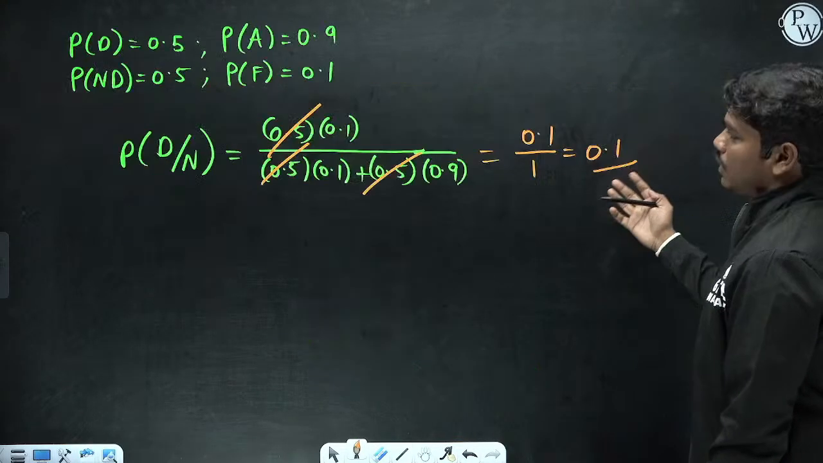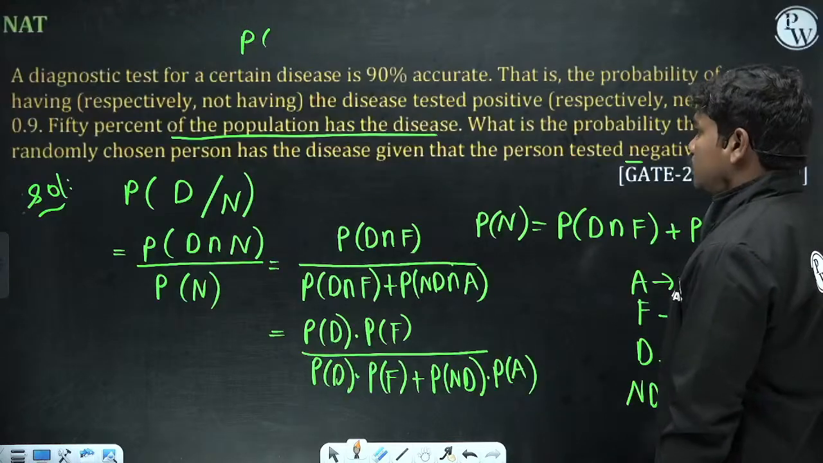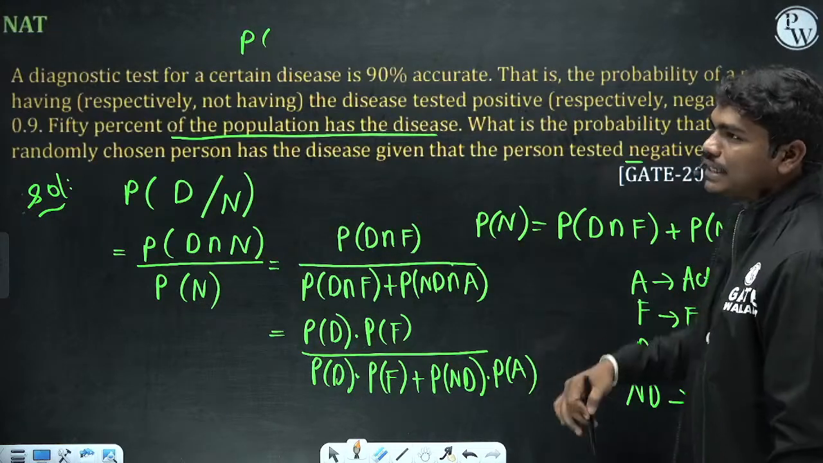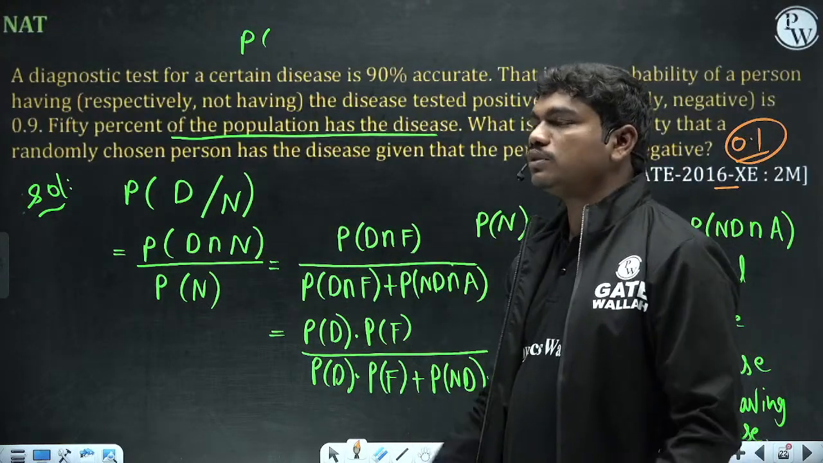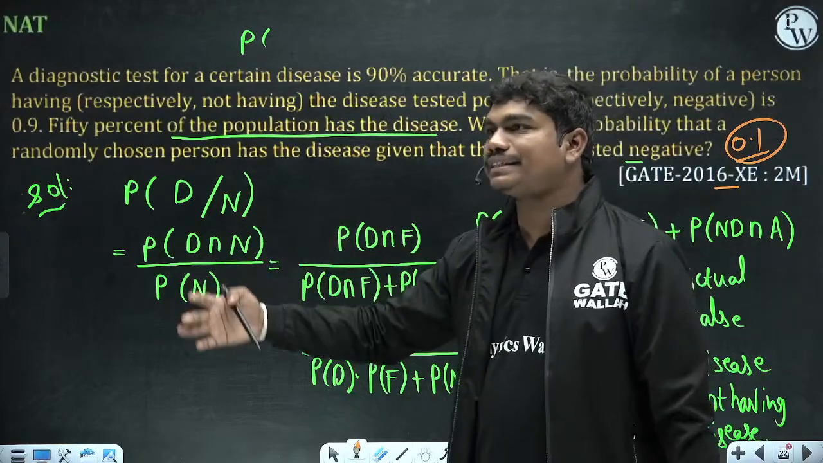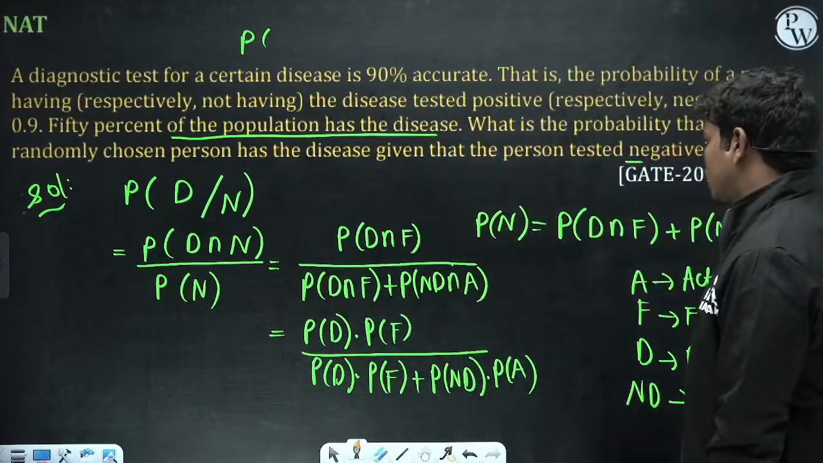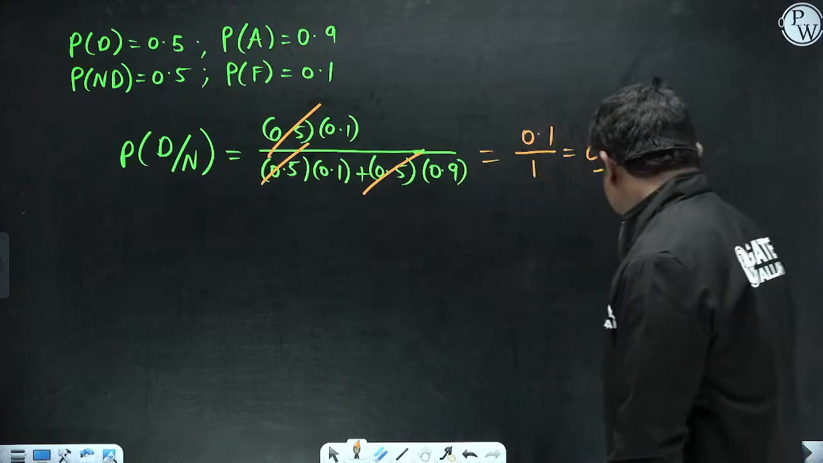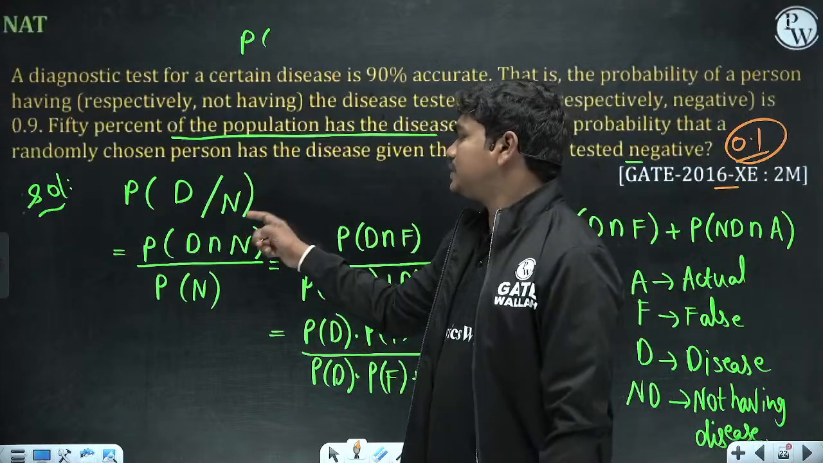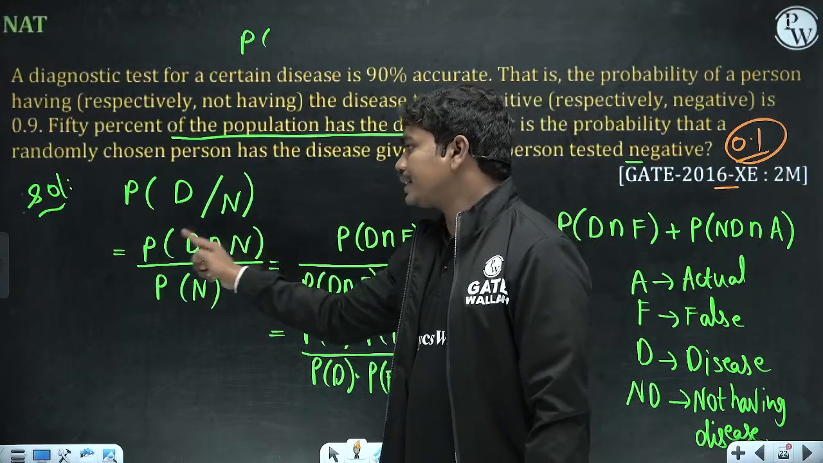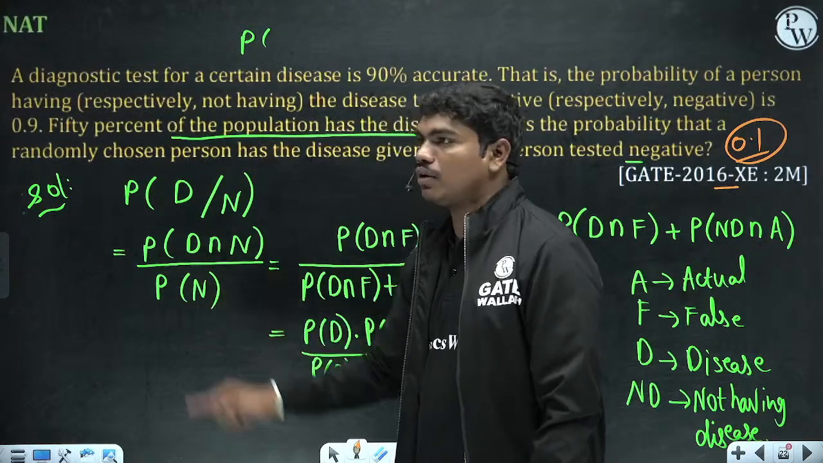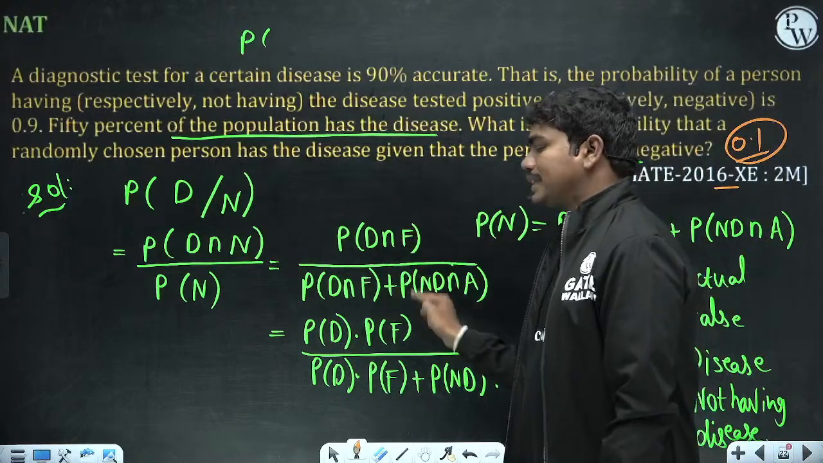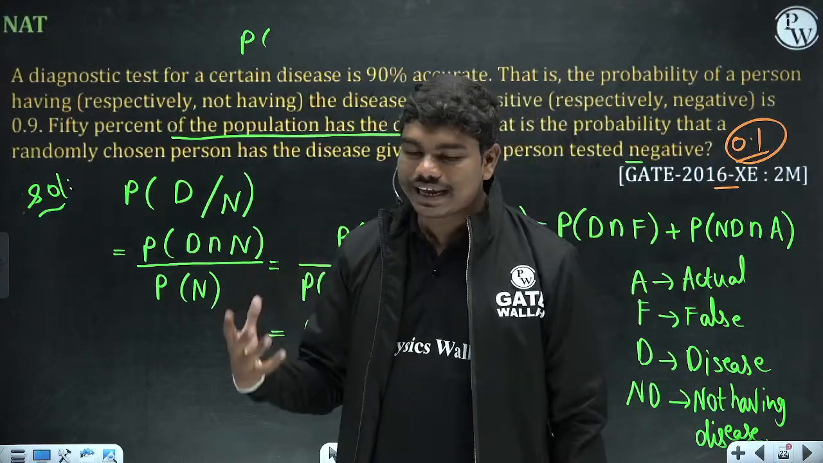So basically, 0.1 is the probability that a person whose report is found to be negative is actually diseased. Clear? So that's what we can tell. Fine. This is the concept of Bayes theorem basically. Here, this is the main event which has possibilities, and this event is one of the possibilities of this to happen. So P of N has two possibilities, and this D intersection F is one of the possibilities of these two. So when the denominator is the main event, we go for the Bayes theorem.